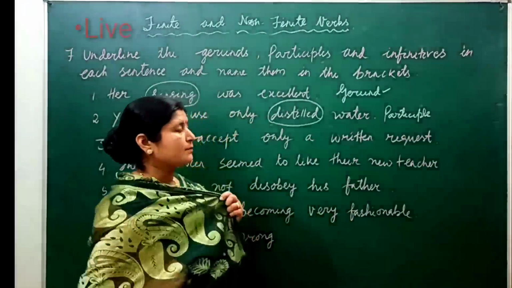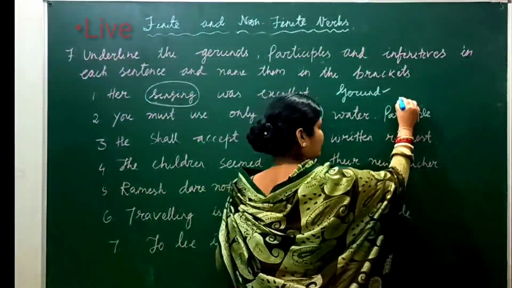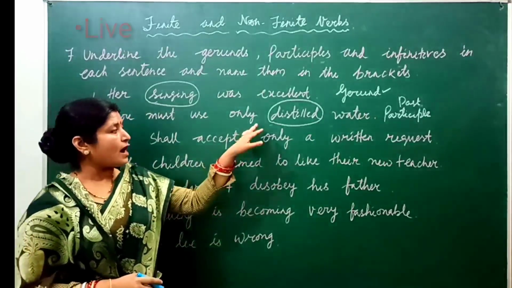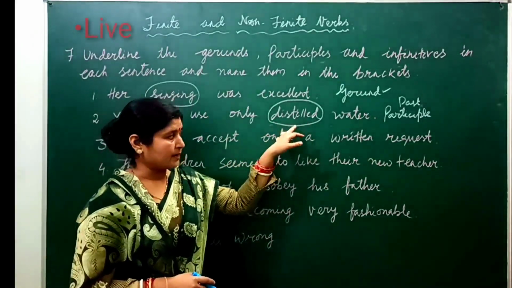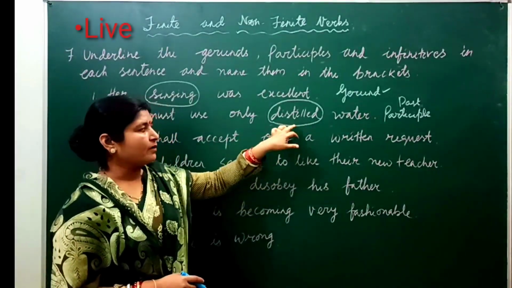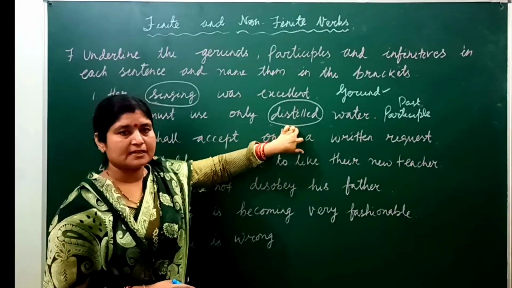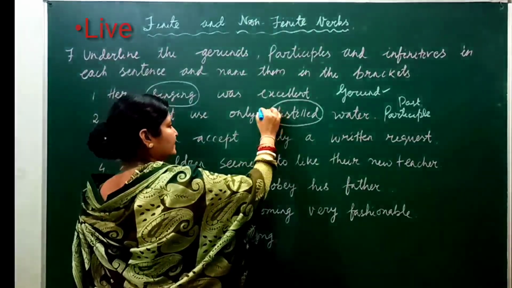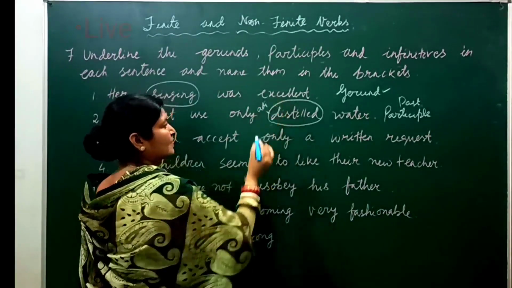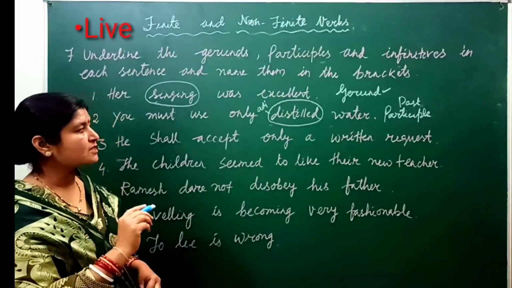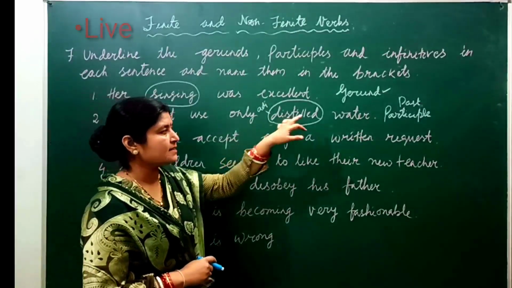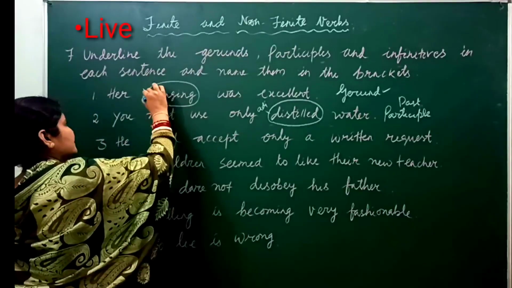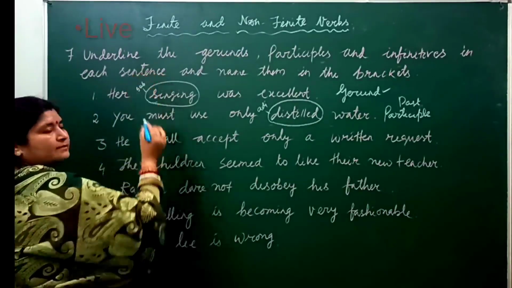So always remember, it is past participle, you can say also, or you can write only participle. So how can you know this is a participle? It is a verb, but in this sentence it is used as an adjective. So when the verb is used as an adjective in the sentence, then it is known as the participle.